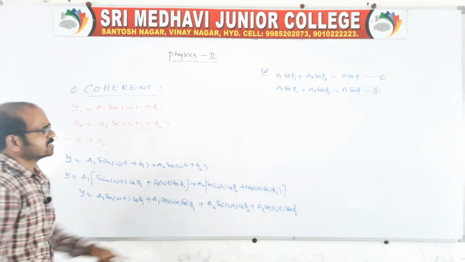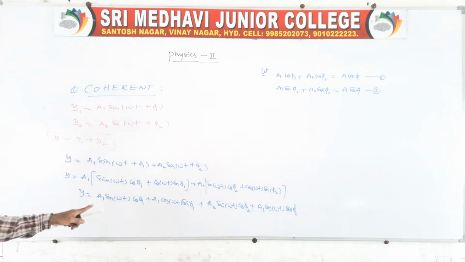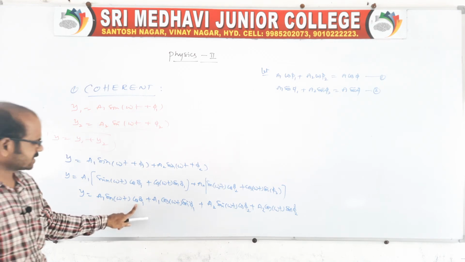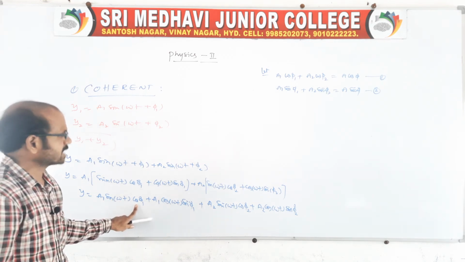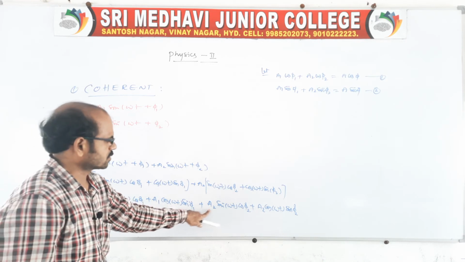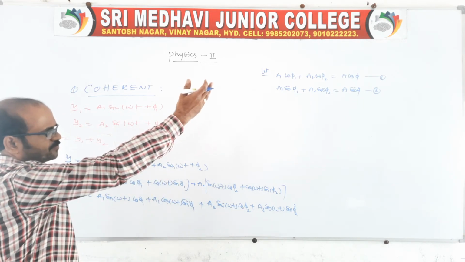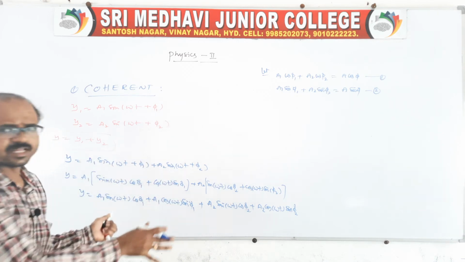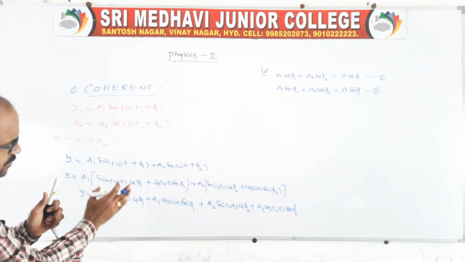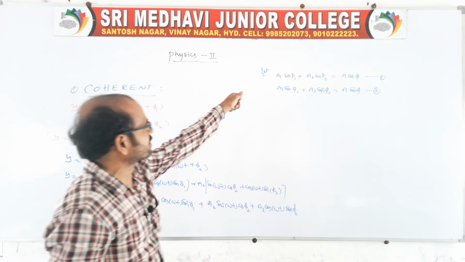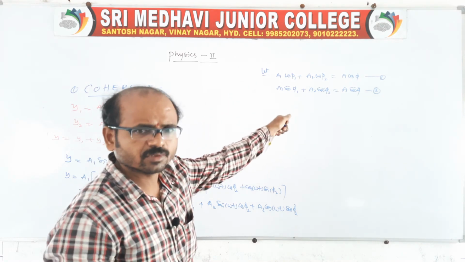If you replace a1 cos phi 1 plus a2 cos phi 2 with A cos phi, it is a little derivation that is not required. If you substitute, no problem, but actually we require only this. From here let us continue.